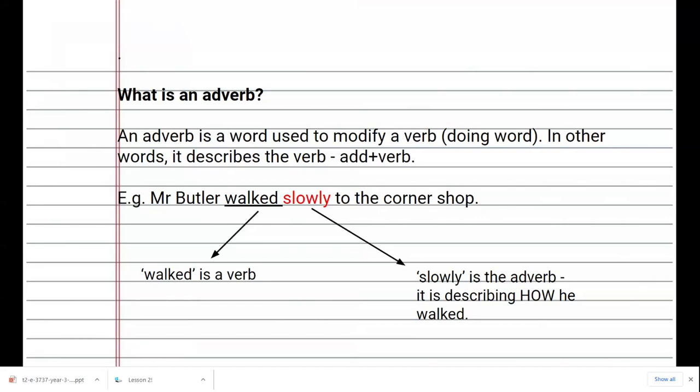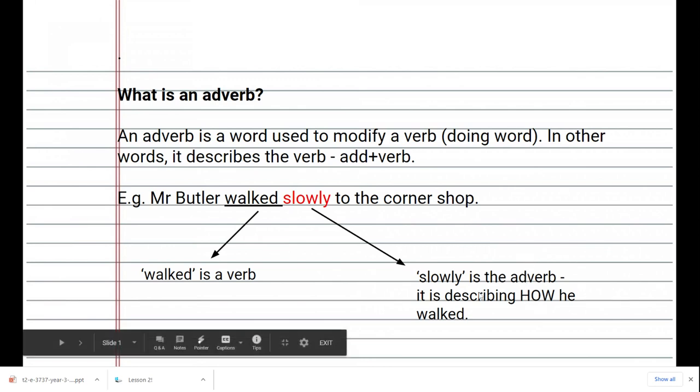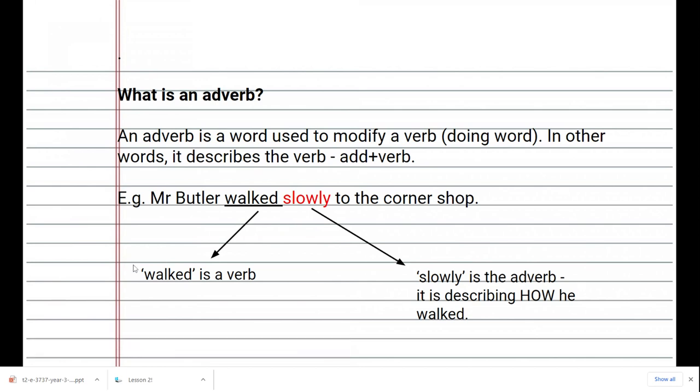We have already looked at what adverbs are, but this lesson we're going to recap on what it is and to think very carefully about which adverbs we use because they do change the meaning of the sentence. So, again, to remind you, an adverb says more about the verb, it adds to the verb. And in this first sentence, we have Mr. Butler walked slowly to the corner shop. Walked is the verb because it's the doing word, and slowly is telling you how he walked.